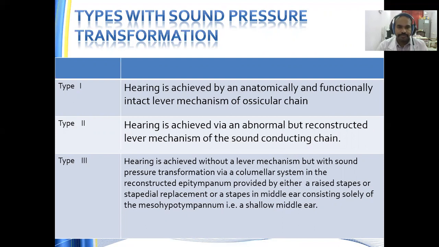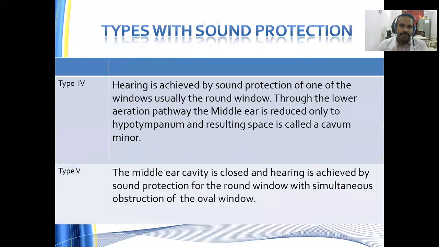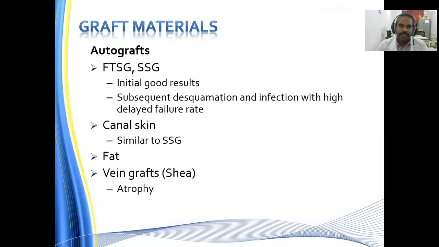In type 3, hearing is achieved without a lever mechanism but with sound pressure transformation via a columnar system, which is called myringostapediopexy. In type 4, hearing is achieved with sound protection. And in type 5, the middle ear cavity is closed and the hearing is achieved by sound protection for the round window with simultaneous obstruction of the oval window.